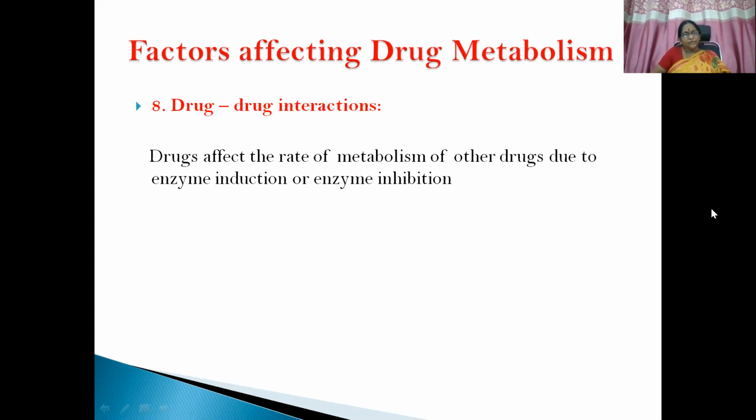Then finally, drug-to-drug interactions. Drugs affect the rate of metabolism of other drugs due to enzyme induction or enzyme inhibition. So whenever you are going for polypharmacy for a patient suffering from various comorbid diseases, you need to keep all these points in mind for therapeutic application. Otherwise, the patient may land in dreadful complications. So this is about the clinical relevance of drug metabolism and everything.